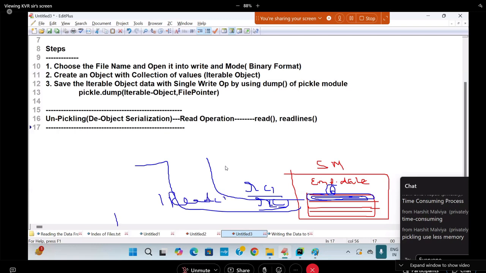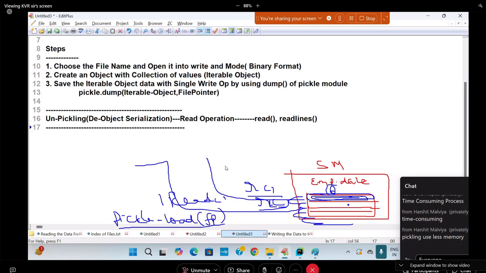For that we will use what? Pickle dot, what is the function name? Load. And file pointer I will write. Where is my file pointer pointing? Where is FP pointing? First record, 0th index. 0th place is our starting value. That will be read. Once this is loaded, FP will point to the next record. I will go on reading until my total number of records is over.